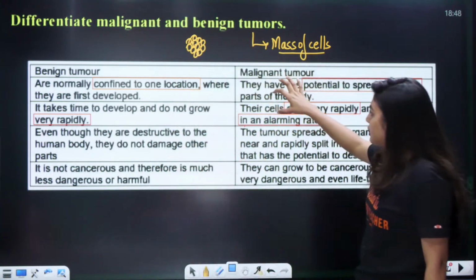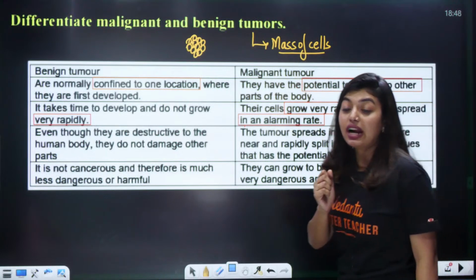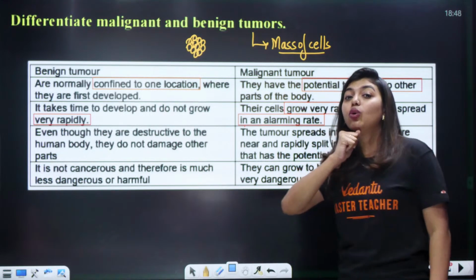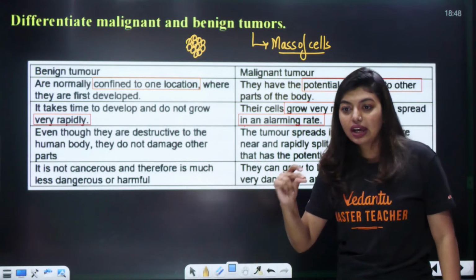Now, here, malignant tumors have the potential to spread at a very fast rate, so that they can go to different parts. Okay, clear to all of you?